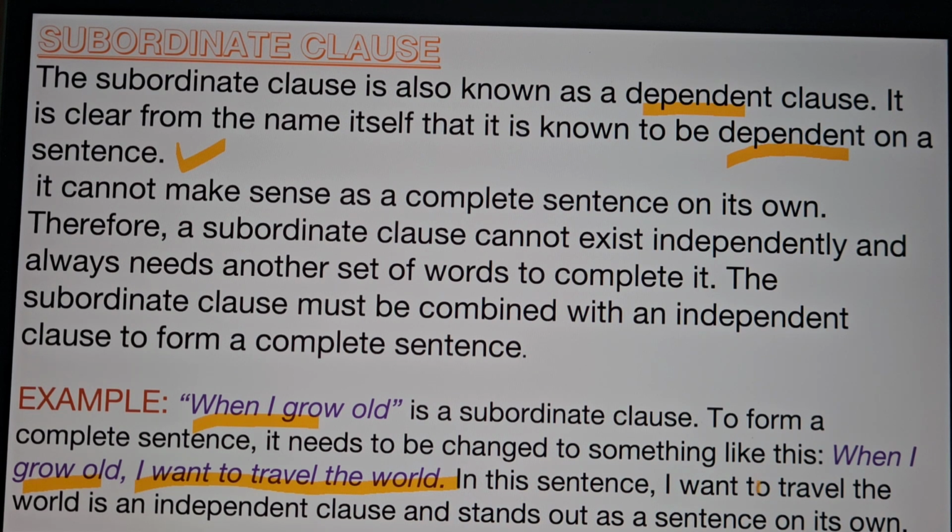In this sentence, I want to travel the world is a completely independent clause and it can stand on its own and give a full sentence, full meaning, full sense. But when I grow old is incomplete and it has to depend upon the main clause, I want to travel the world. So this is a subordinate clause.